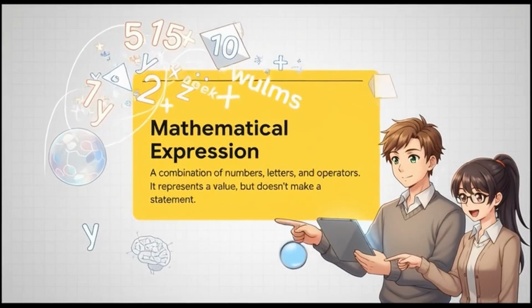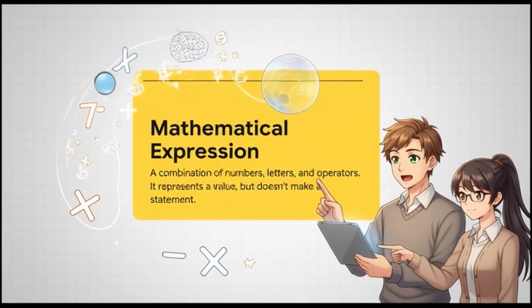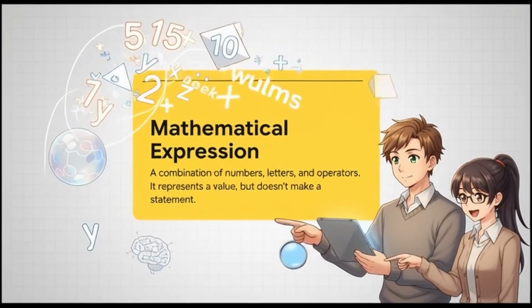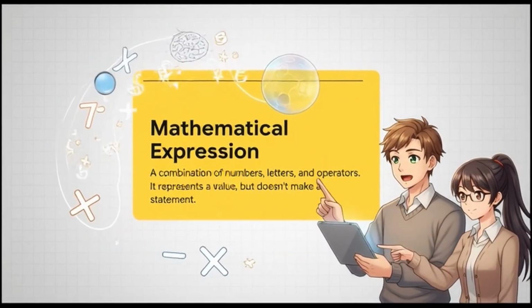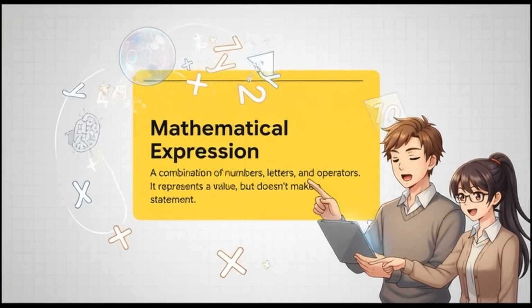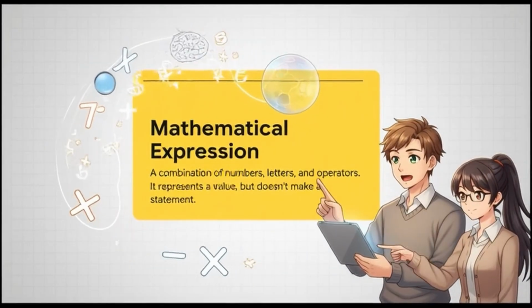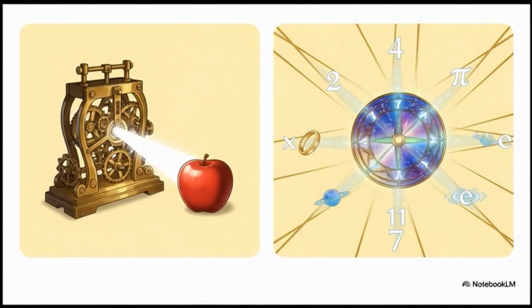Okay, so when we start combining these symbols from our new alphabet, we start forming the words and phrases of this language. We call these things mathematical expressions. Now, an expression isn't a full sentence. It's not saying this equals that. It just represents a single idea or a value. It's kind of like the phrase, the total of 5 and 10.